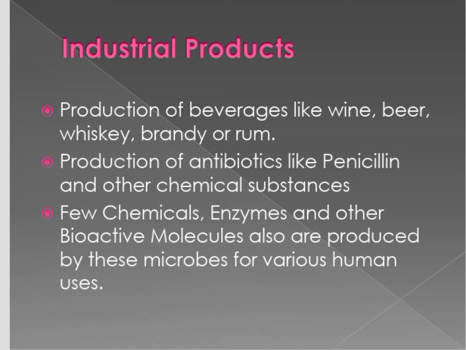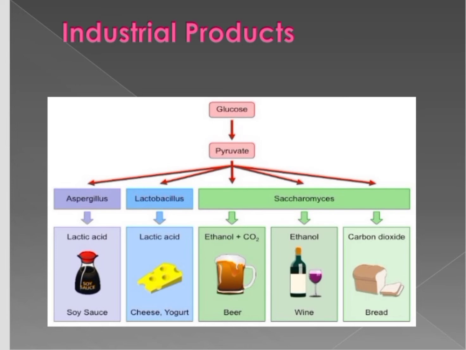Next, microbes in industrial product production. This includes production of beverages like alcoholic drinks, wine and beer, and production of antibiotics and other chemical substances. Enzymes and other bioactive molecules are also produced by these microbes for various human uses. Different microorganisms undergo fermentation, anaerobic respiration, to produce Aspergillus and lactic acid products like soya sauce, cheese, yogurt, beer, wine, bread, etc.